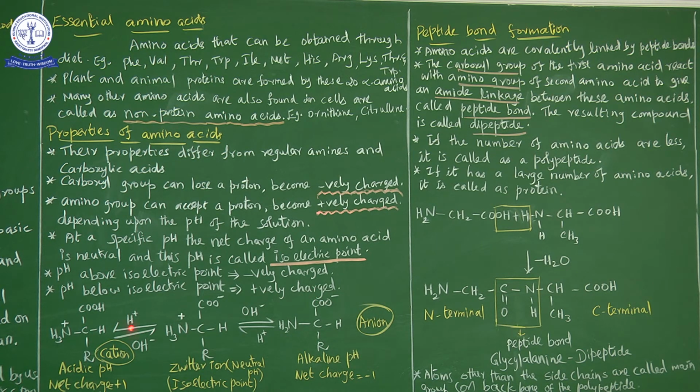So positive and negative ion ரெண்டுமே present ஆயிருக்குன்னு சொல்லலாம் isoelectric point ல. So at a specific pH, the net charge of an amino acid is neutral because it is having equal number of positive and negative ion. So neutral present ஆயிருக்கு. The point is called as a isoelectric point.